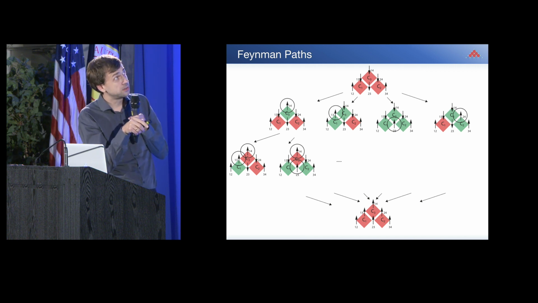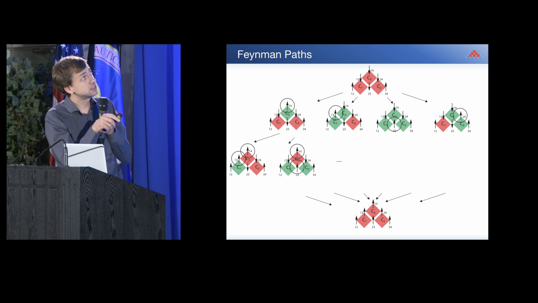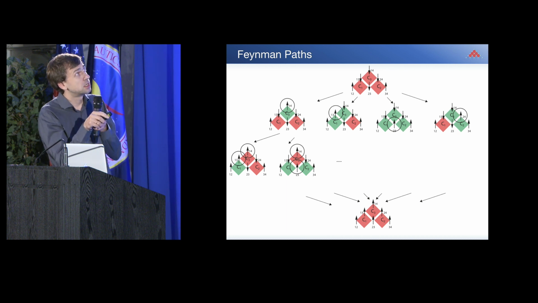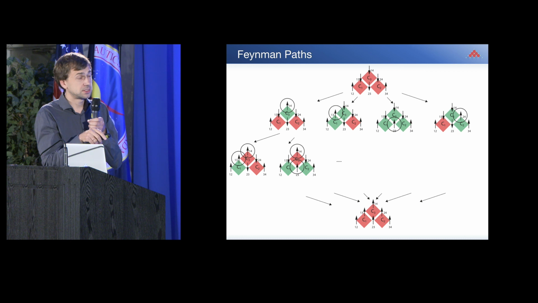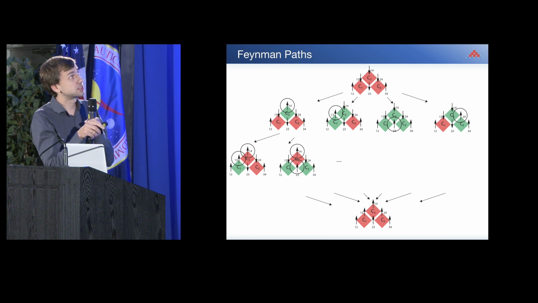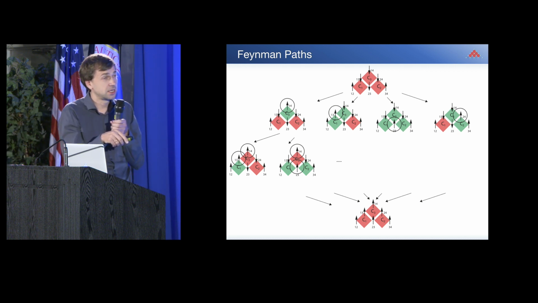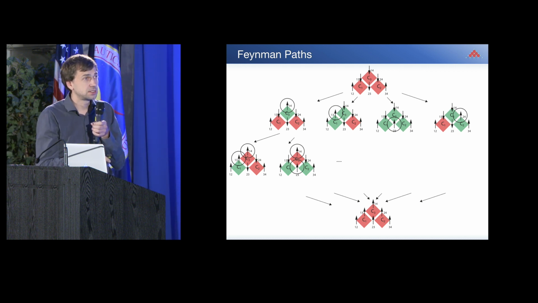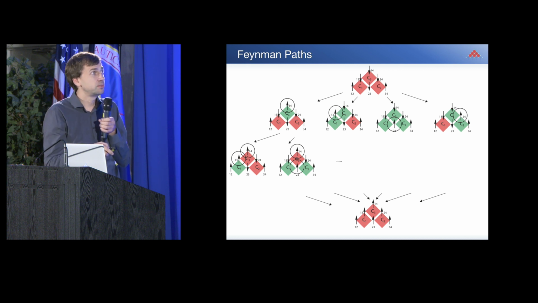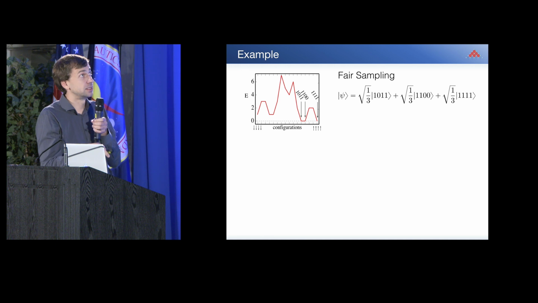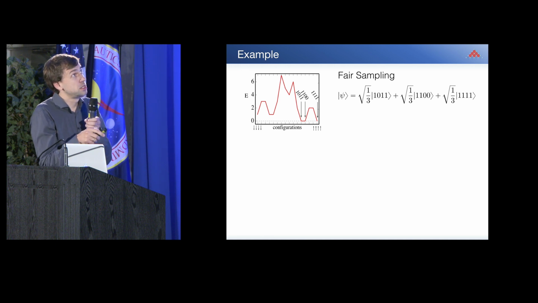And as you can imagine, if we then look at all the actions that we do during these paths, then each of these paths has an individual action which depends on the choice of our constraints. And because we have done this analytically, we can actually turn this around and design, from choosing our constraints, the amplitudes that we get out in the end. And here I just want to show you an example.